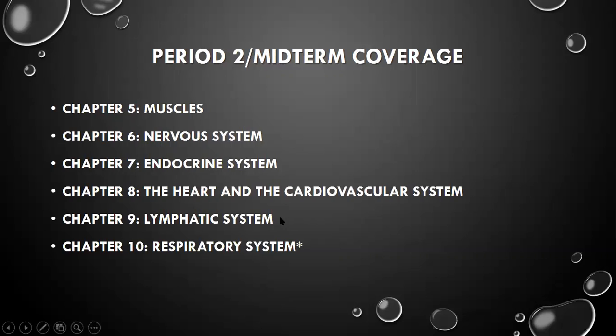The lymphatic system is an adjunct system of the cardiovascular system, and it is very important in immunology. And then we have the respiratory system. So the nervous, endocrine, cardiovascular, lymphatic, and respiratory systems are the topics for period 2. And then you will have your long quiz.